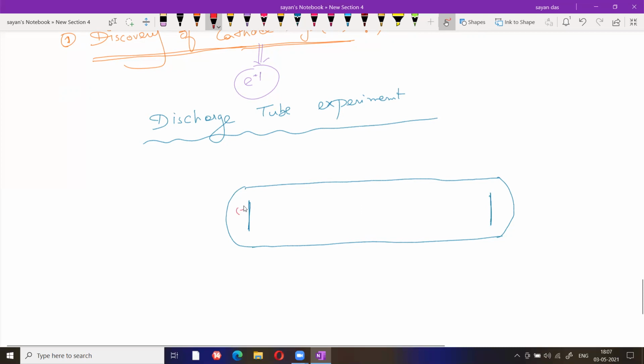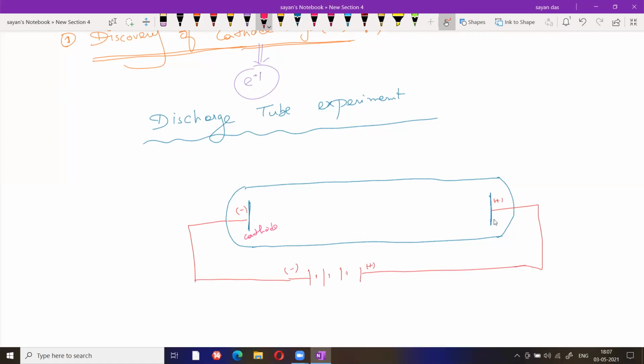We all know the cathode is negative and the anode is positive, and they are joined with a battery. The positive end and the negative end. This one represents the cathode, this one represents the anode. And here there is a tube. This part is basically a vacuum pump.